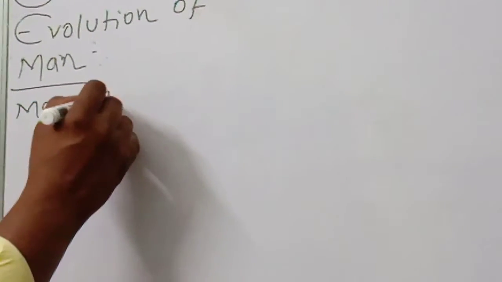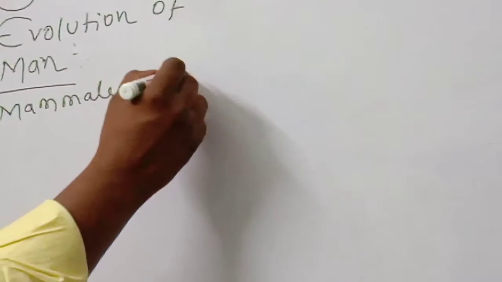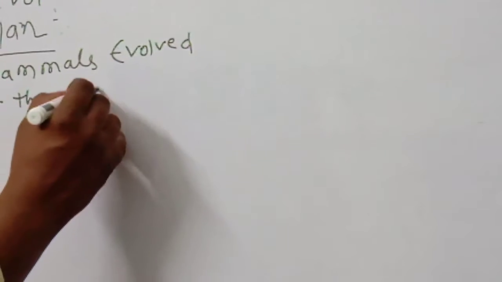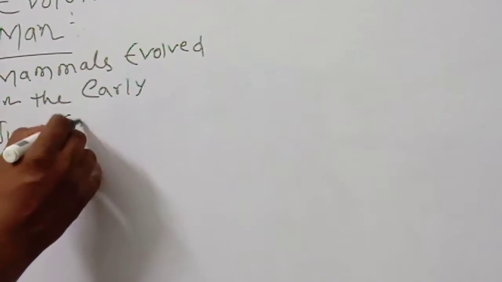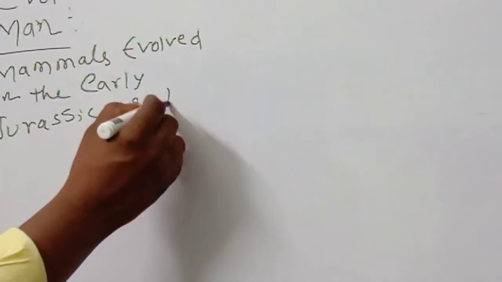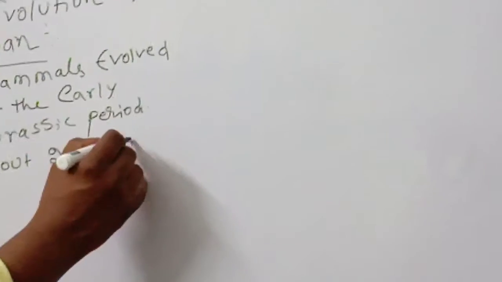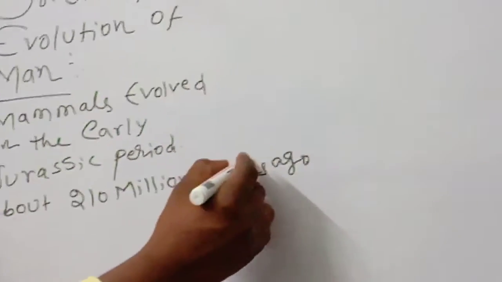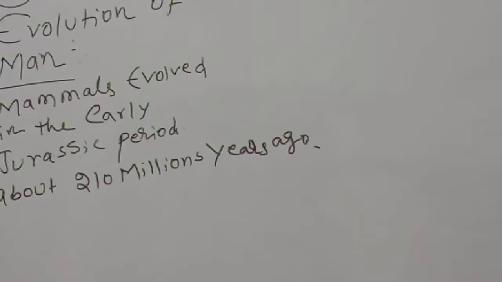Very, very important point: mammals evolved in the early Jurassic period, about 210 million, about 200 million years ago.